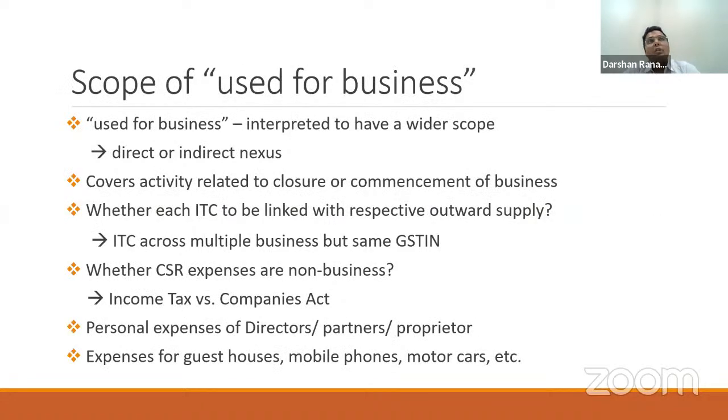So what do we mean by the scope of the term used for business? Once we identify whether any expenditure is in relation to business or not, the term used for business specifically has been interpreted in the past also.